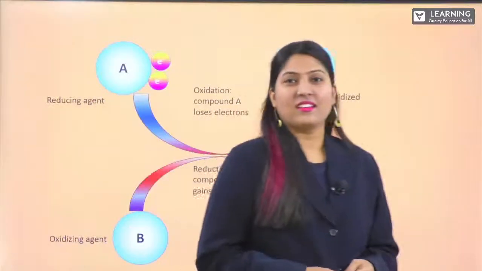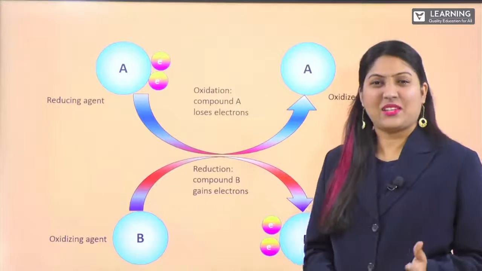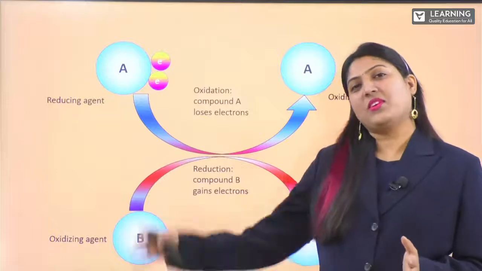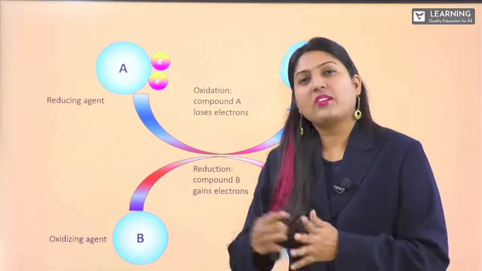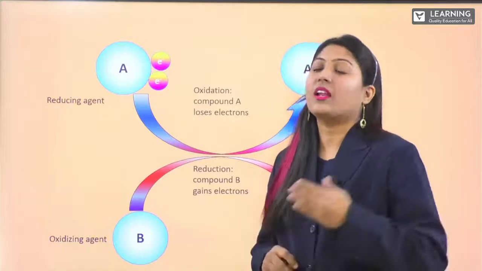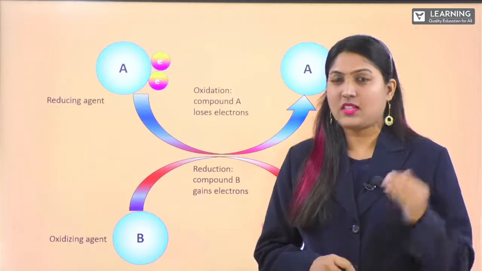Getting on with our class now. What is this, students? In chemistry, we'll be having all these things. Whenever we say chemistry, we know reactions, right? So whatever reaction is taking place, students, all reactions will undergo these two important terminologies. What is this?